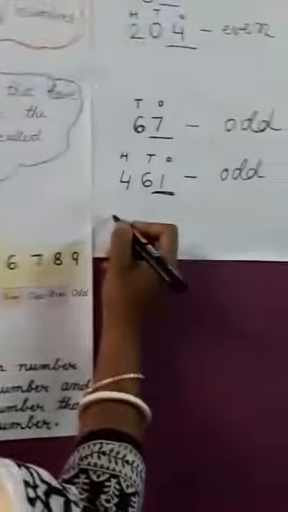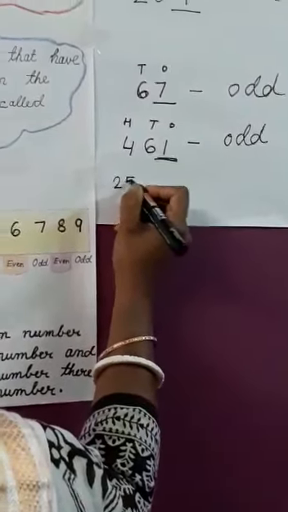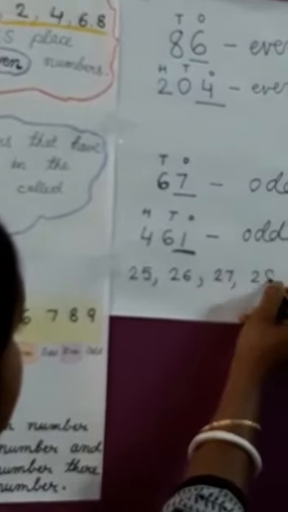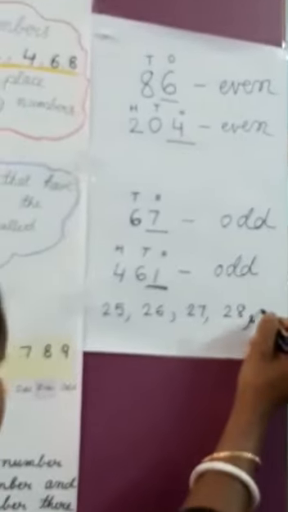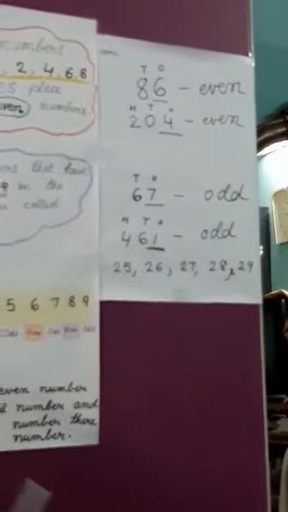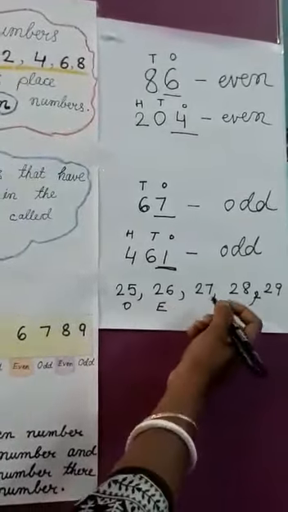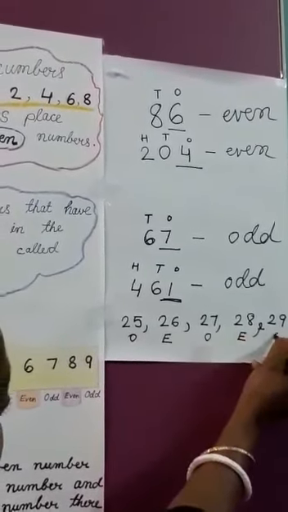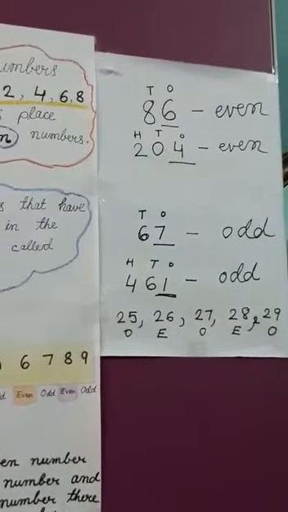Let me write here, 25, 26, 27, 28, 29. Now see, 25, in the ones place I have 5. So 5 is odd, so this is an odd number. This is 26. 6, so this is even. 27 odd. This is again even. This is again odd. Clear?